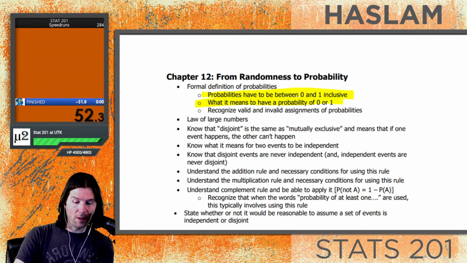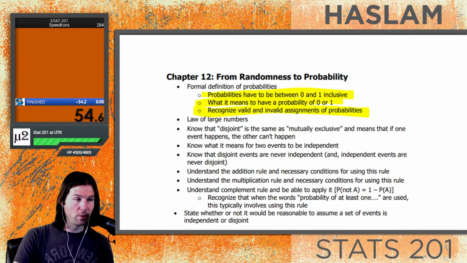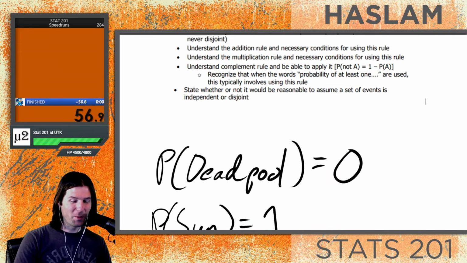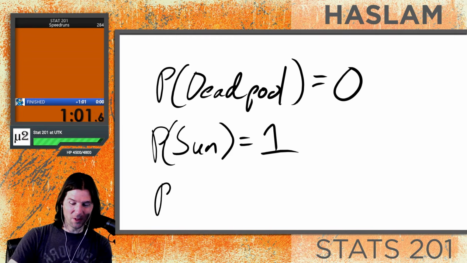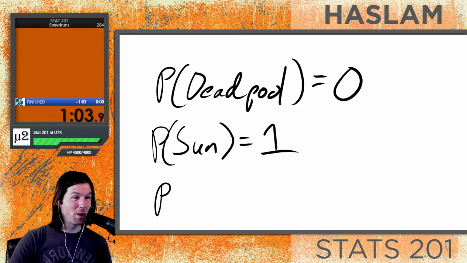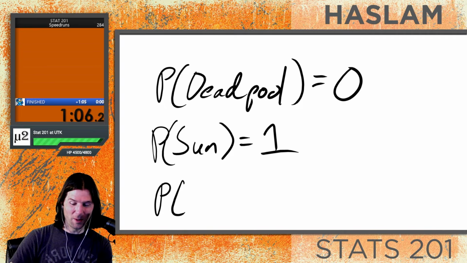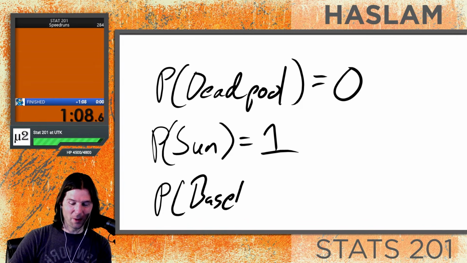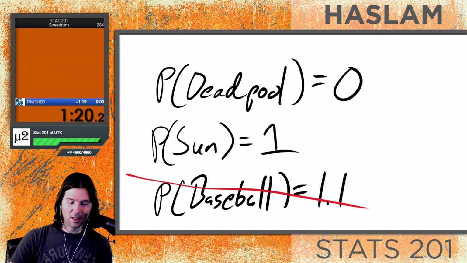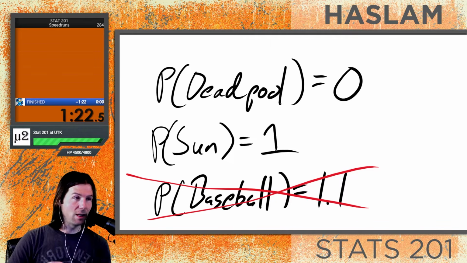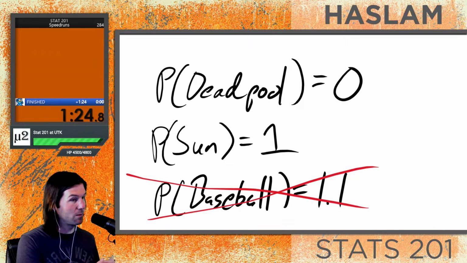So when do we have invalid probabilities? Well, an important thing to know with invalid probabilities is something like when your parents tell you to give 110%. So when you play a baseball game or something and your parents tell you, give 110% of your effort, well, this would be an invalid probability. This is a probability that is outside the bounds of 0 and 1. You can't give 110%. Not possible, because that is an amount outside of 0 and 1.